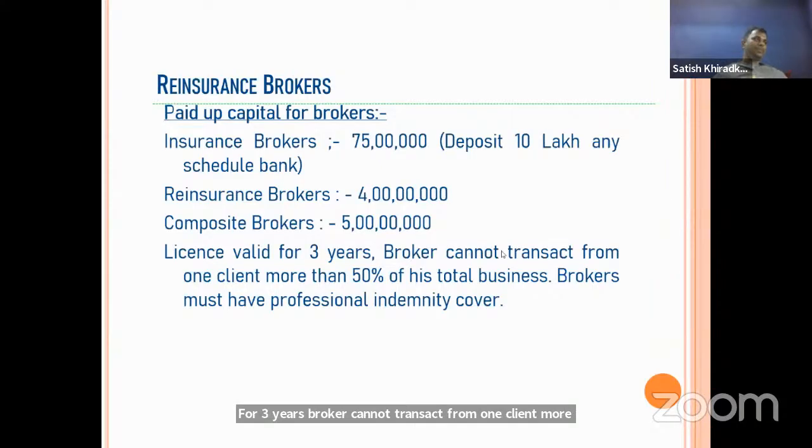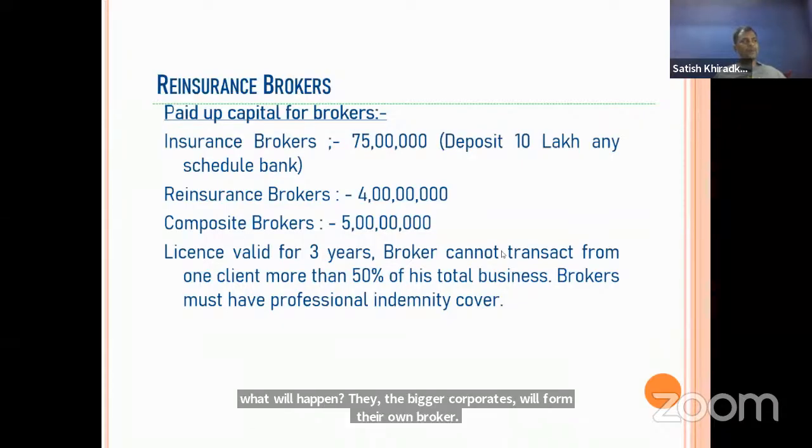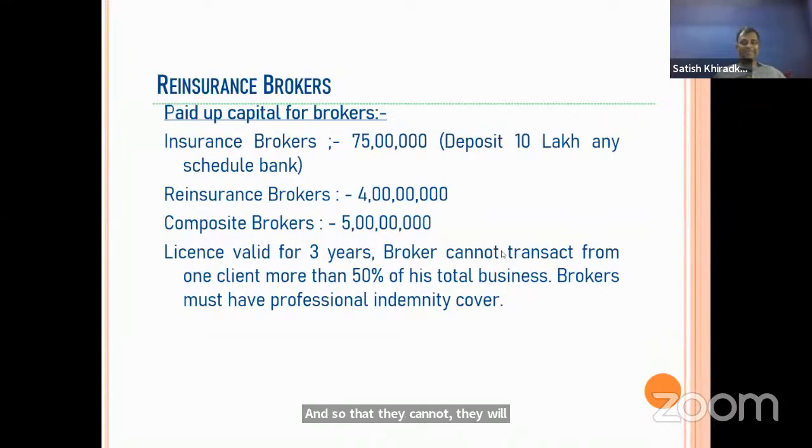Otherwise, the bigger corporates will form their own broker so that they will earn brokerage on the premium of their own business. So to avoid that, there is a guideline that a broker cannot transact from one client more than 50% of his total business, and they must have professional indemnity cover. It is also one of the conditions for the broker.